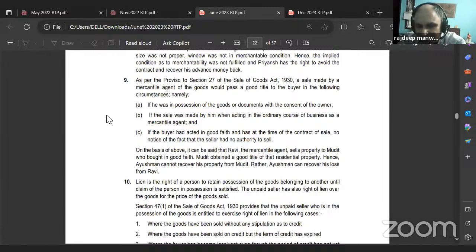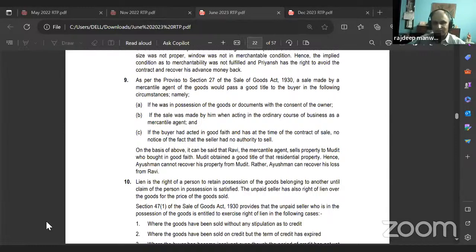Remember, this is an exception to the rule. When there is a sale by a mercantile agent, and if the buyer buys it in good faith, then the buyer will get a good title. However, the original seller can recover the money from the mercantile agent. Understand or no?